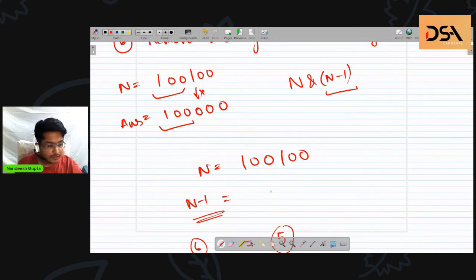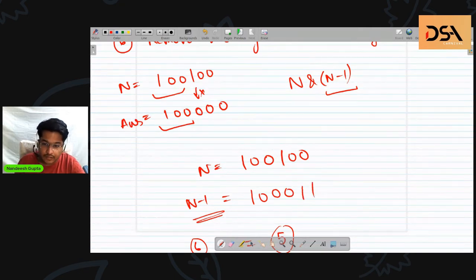According to whatever I just taught you, just remember that the rightmost set 1 becomes 0, and all the other zeros to the right of it are set. 1000111. Absolutely correct. Great. So this is n minus 1.